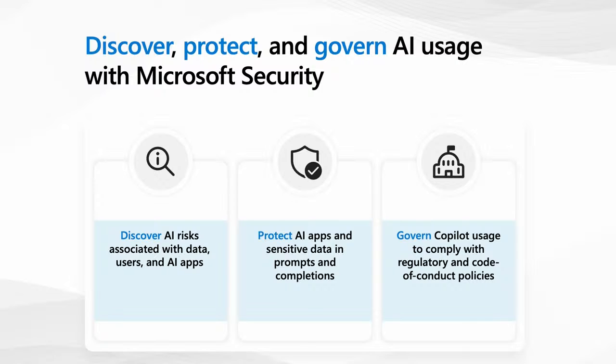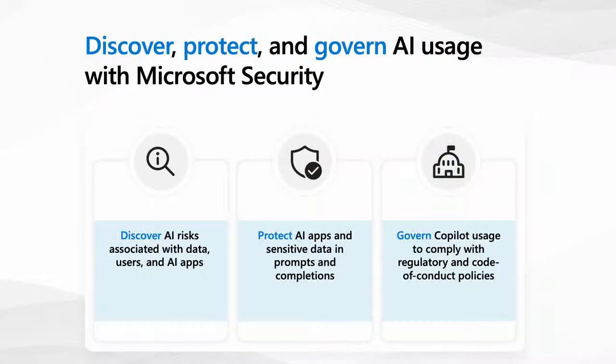Then protection. Protection can be different things. It could be blocking an application. It could be allowing an application or allowing only certain AI applications. That's the first kind of protection we can think of. And there's also governance. Especially when it comes to sanctioned AI applications, I'm thinking of Copilot or any application that you want in your environment, you still want to have some level of governance, some level of control to make sure that it is used the right way and it's not risking the leak of extra data by making this data easily accessible.